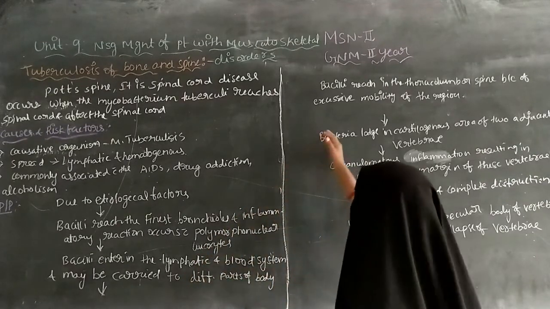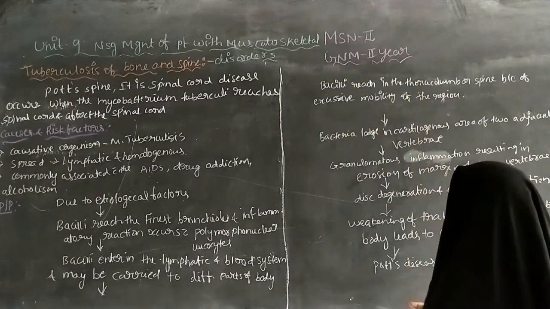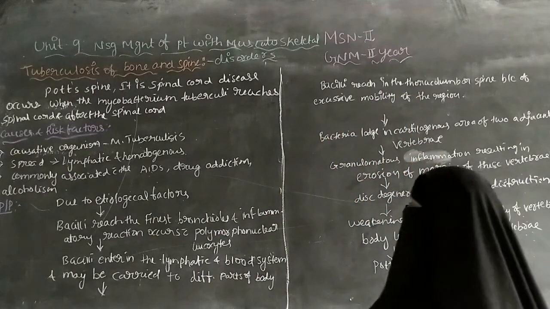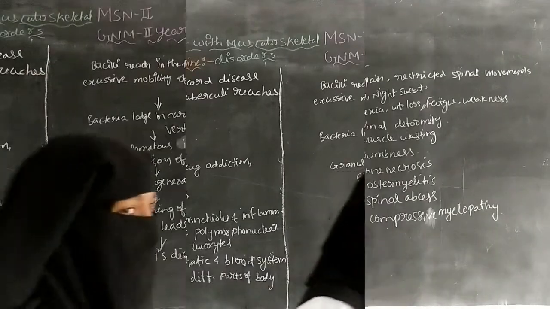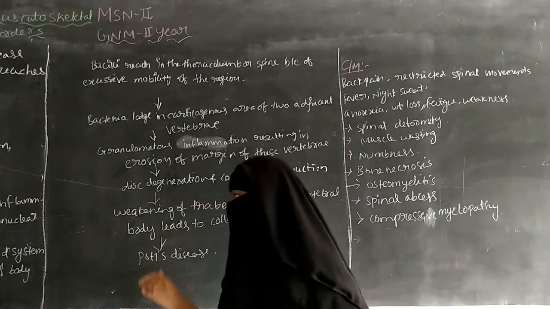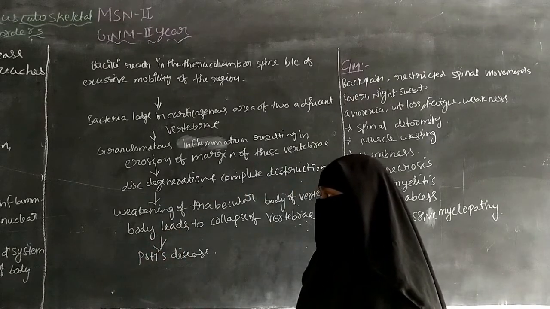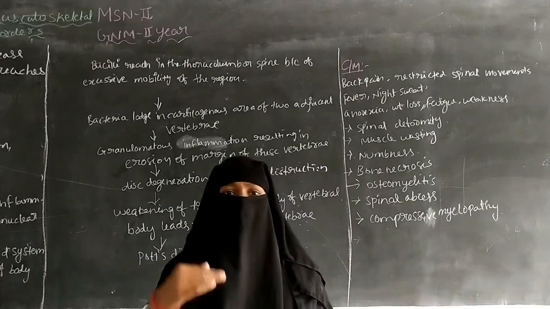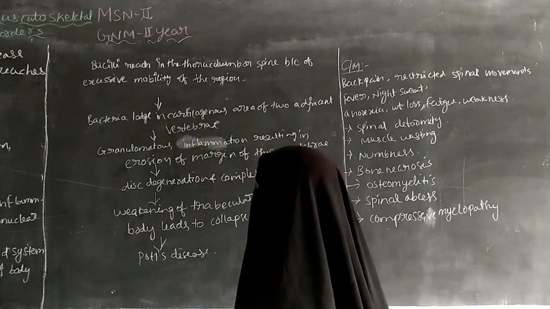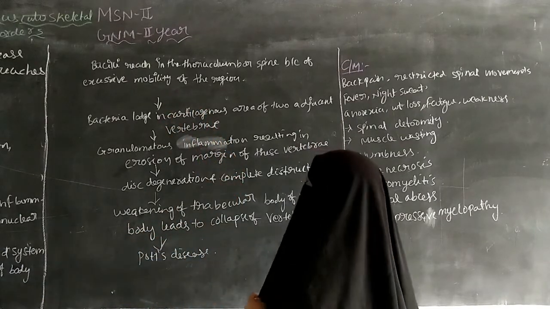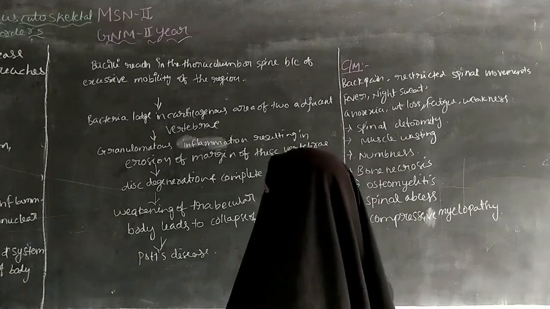Next, the bacilli reach the thoracolumbar spine because of the excessive mobility of the region.